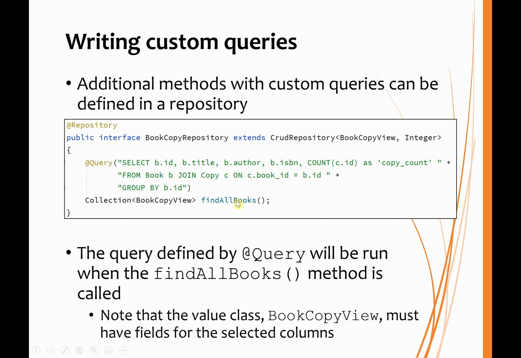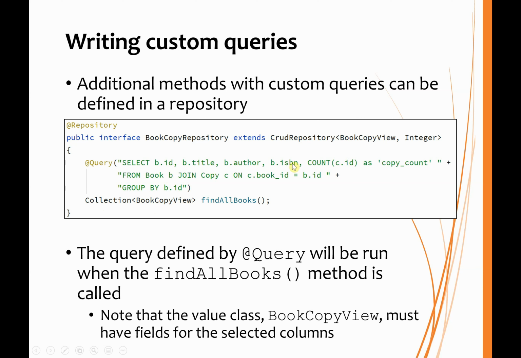And then when this method is called, this query will be run, and the entities that are generated by that query will then be returned, in this case as a collection. But we must make sure that we have an entity class that corresponds to the results of this query. And so we've got this BookCopyView class that will have 5 fields.